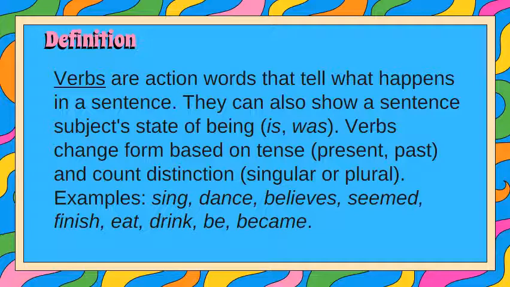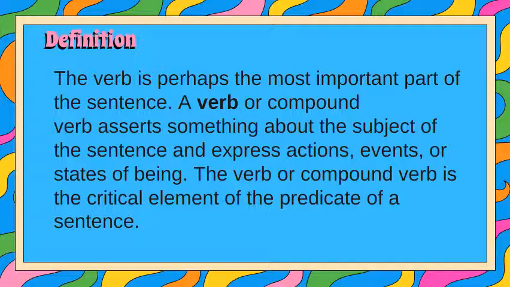So these are examples of words that are considered verbs, such as sing, dance, believes, seemed, finish, eat, drink, be, and become. The verb is perhaps the most important part of the sentence.